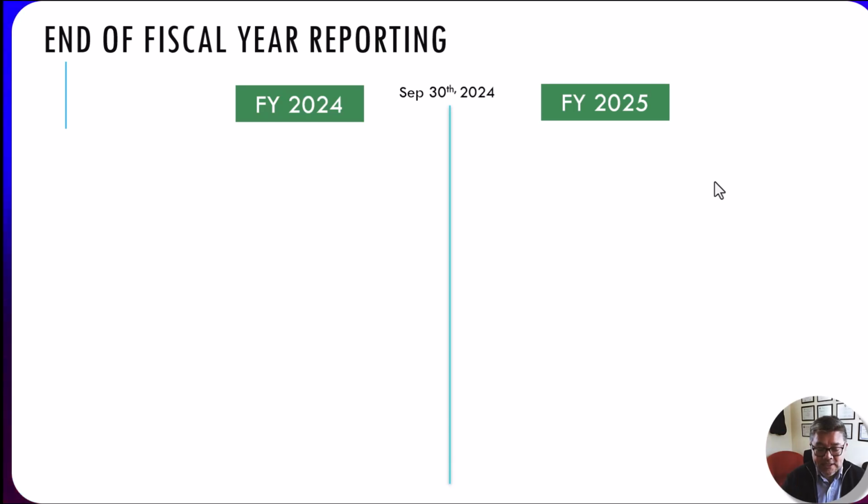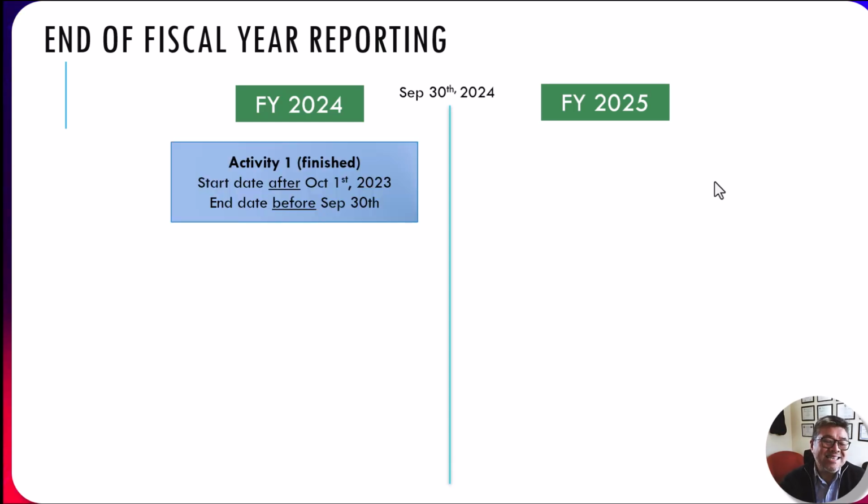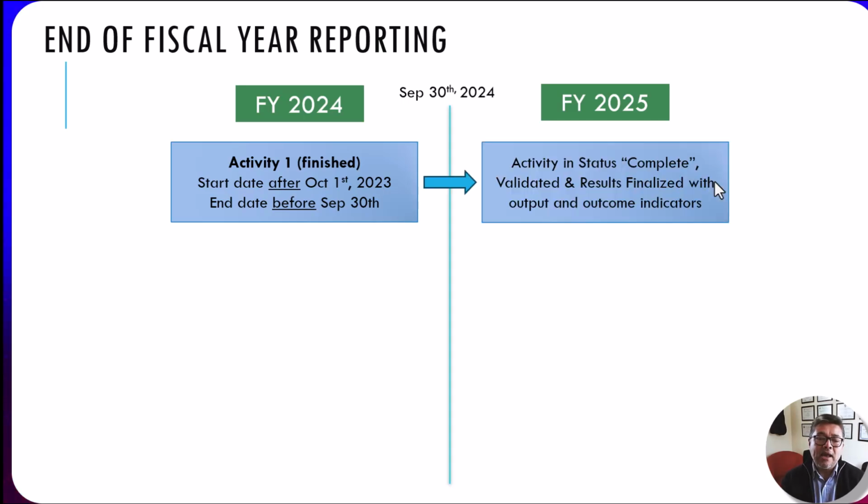So these are 3 types of activities that you might find in your report. Number 1 is an activity that is completed before September 30. So you started somewhere in fiscal year 2024, and you completed the activity before September 30. These are the most important activities that you need to report, because these have to be in status complete. You need to validate them, and the results need to be finalized, including the numbers in the output and outcome indicators.